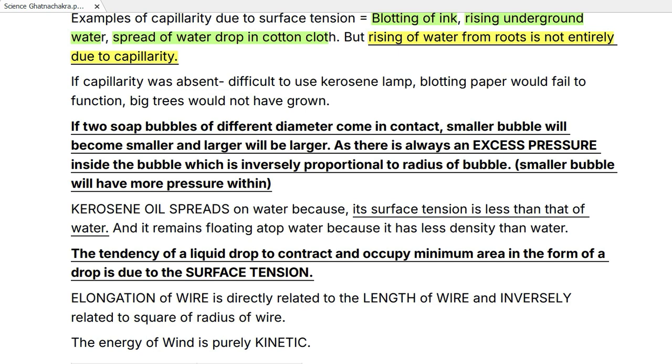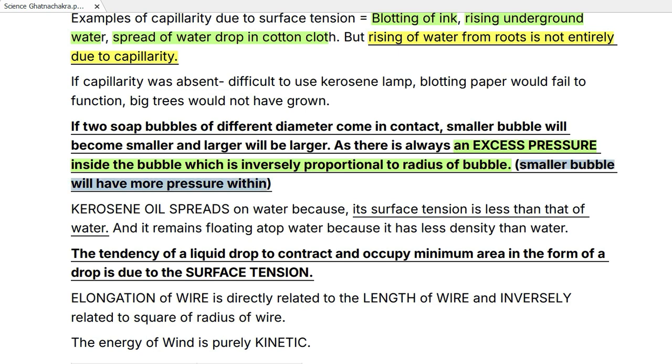Now, if two soap bubbles of different diameter come in contact, the smaller bubble will become smaller and the larger will become larger, as there is always an excess pressure inside the bubble, which is inversely proportional to the radius of the bubble. So if the radius is smaller, where will the excess pressure be more? In the smaller one, because it's an inverse relation. So the smaller bubble will have more pressure within.